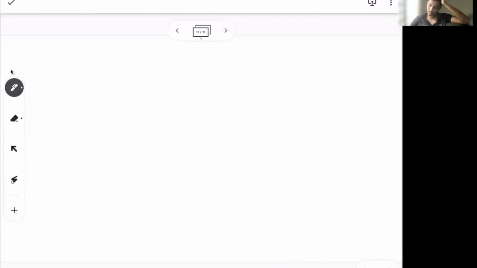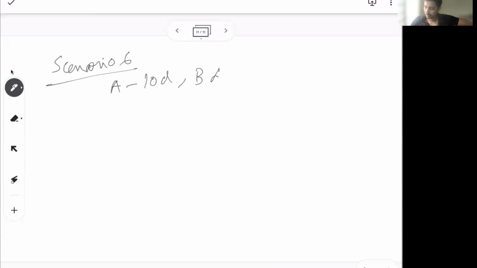Now coming to the next scenario, scenario 6, which is basically negatively contributing. So let's say a is finishing the work in 10 days and b is destroying, or b is not finishing. Till now, what we were doing is a contributing positively, b also contributing positively to the work. So a takes 10 days to finish, and let's say b takes 20 days to destroy. So b is basically delaying, or destroying, the work.